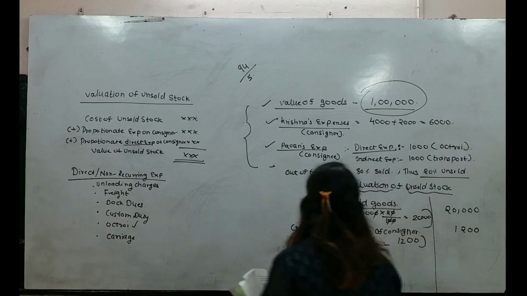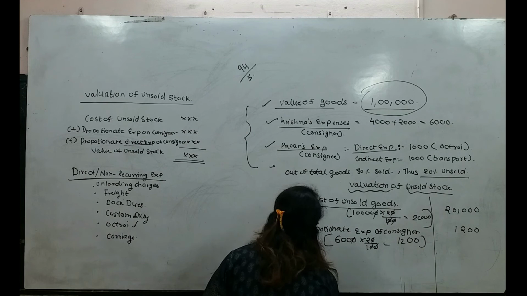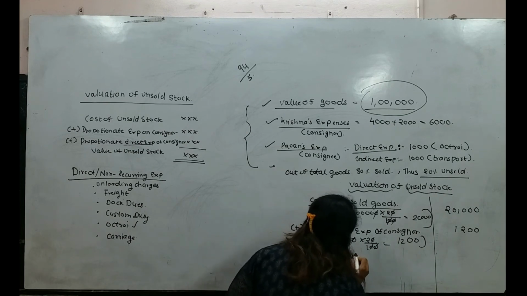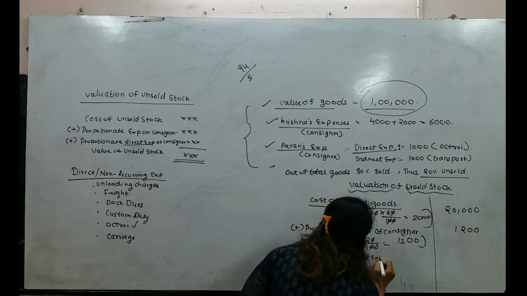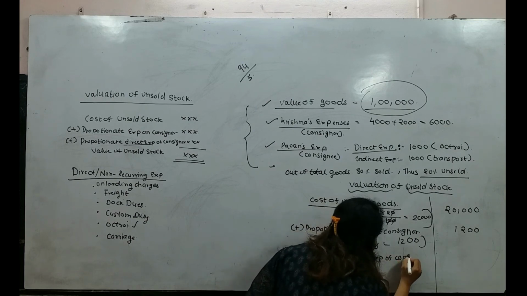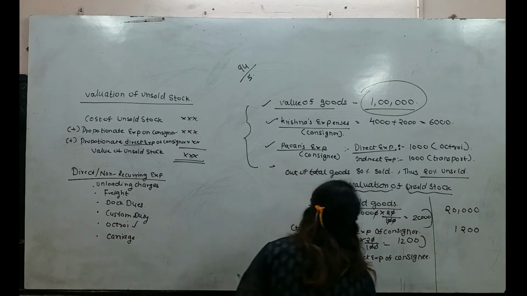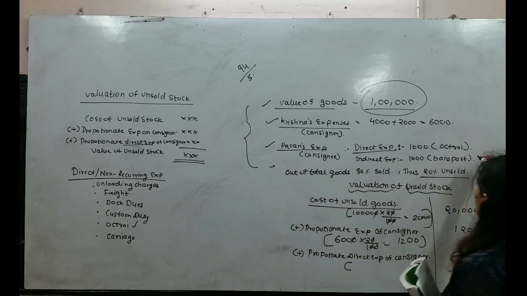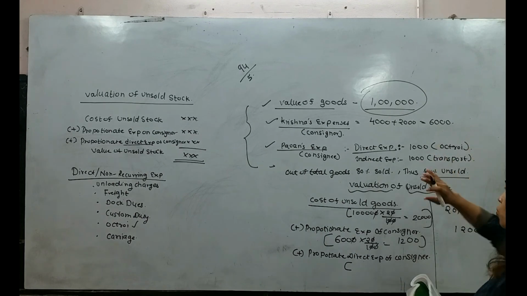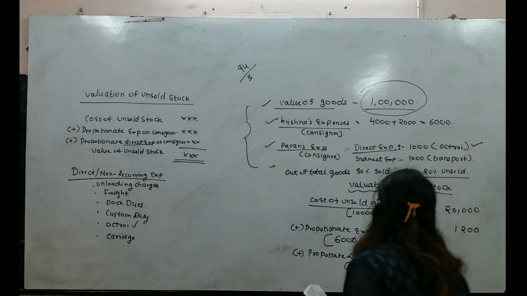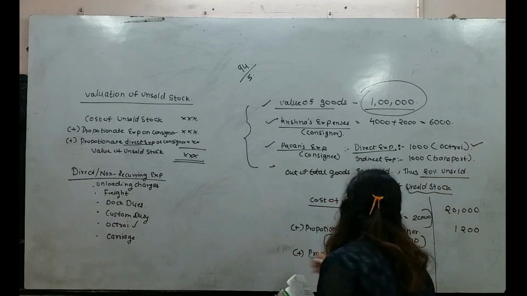Okay, then add proportionate direct expenses of consignee. Now what is a direct expense? Transport is an indirect expense, so we will not consider it. We will consider only Octroi because it is a direct expense, it is there in our list.